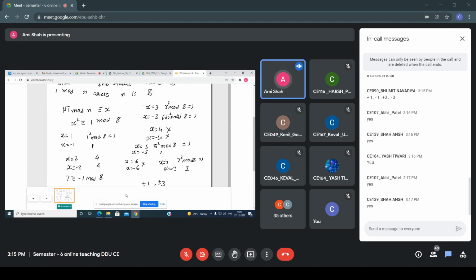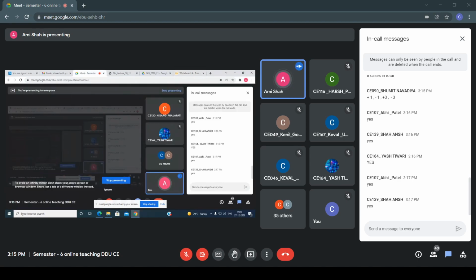So in 1 and minus 1, and another case is what? 21, there I am getting the one value. But all of you know that 21 is congruent to minus 1 mod 22. So that's why here I am getting only two values, plus 1 and minus 1. But see, 22 is a composite number, and here I am getting only plus 1 and minus 1. So that means I can say that the square root test fails in this case. Is it clear to you all what I'm trying to say?